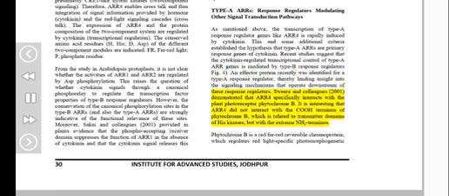Sweere and colleagues, 2001, demonstrated that ARR4 specifically interacts with the plant photoreceptor phytochrome B. It is interesting that ARR4 did not interact with the COOH terminus of phytochrome B, which is related to transmitter domains of His kinases, but with the extreme NH2 terminus. Phytochrome B is a red, far-red reversible chromoprotein, which regulates red light-specific photomorphogenetic